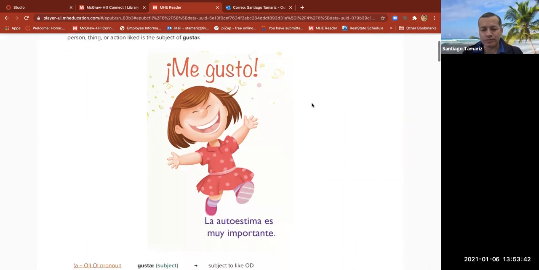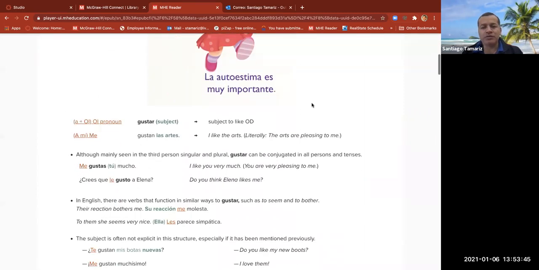Let's take a look. Aquí tenemos, let's remember how gustar works. A plus indirect object or indirect object pronoun. Bien, gustar is the verb. Subject, to like, direct object. Now let's put this formula with real words.